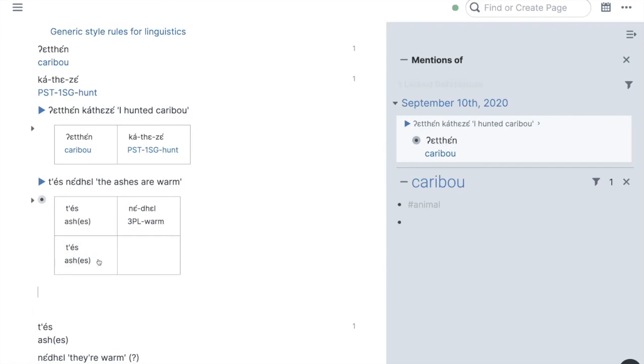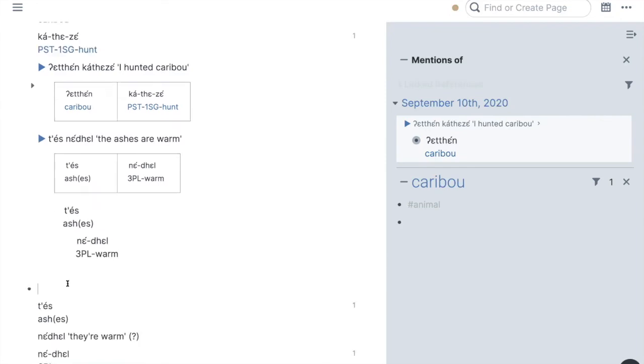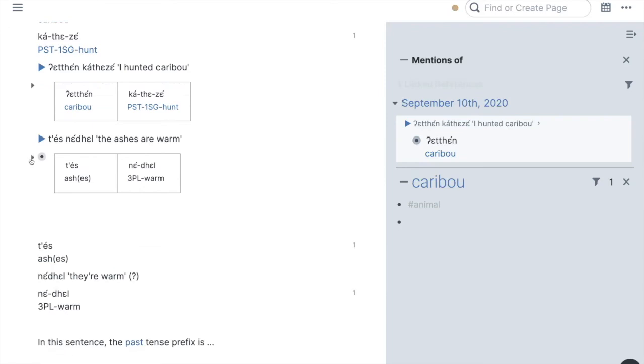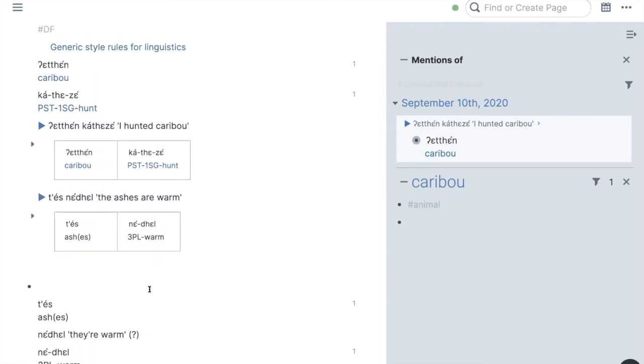Okay. I have an extra bit here for some reason. It's because I have one more indentation that it's filling in. There you go. Okay. And I think this looks nice.